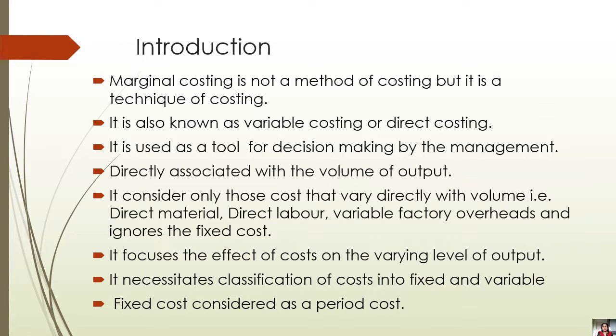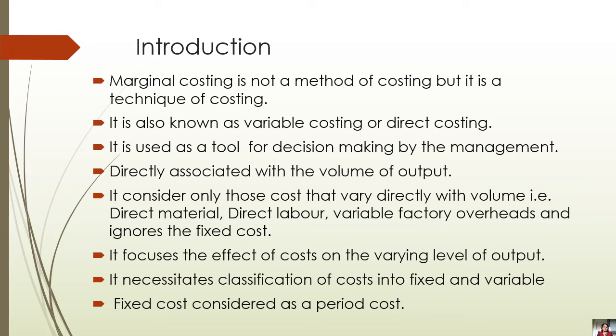Then it considers only those costs that vary directly with volume. As we all know, the costs which vary directly with volume are your direct material, direct labor, variable factory overheads and direct expenses. And this ignores the fixed cost element. That means the marginal costing technique is very useful when your fixed cost should get ignored. Then it focuses on the effect of cost on varying levels of output.